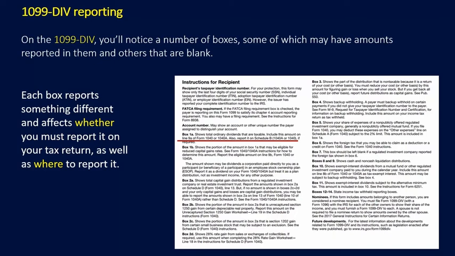For instance, box 1A, we're told to enter that amount on line 9A of the 1040. Box 2A, we report these amounts on Schedule D, line 13. Box 11, we're told that this amount is also included in box 10, and it's an alternative minimum tax item. We haven't talked about this yet, but we may need to put this on Form 6251. Anyway, short story is, on the 1099 DIV, if you have any questions about where the figures are entered in each box, just simply flip the form over and it'll give you some good hints.